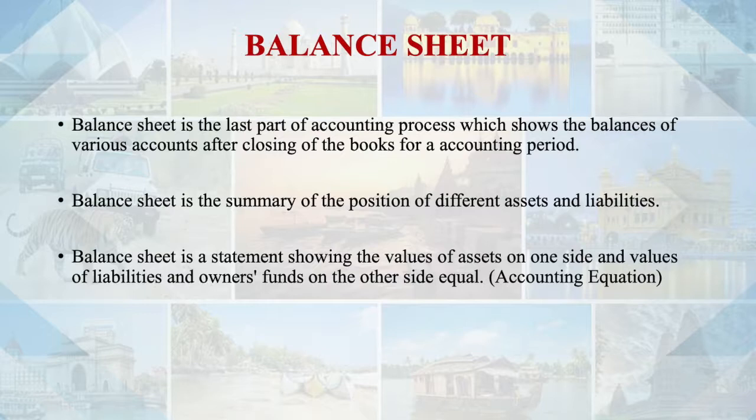I hope you all remember what the accounting equation was. That is, assets equal capital plus liabilities, where capital is the owner's equity. Similarly, the balance sheet on one side will show all the assets, and on the other side it will show the liabilities and the capital owned by the owner, and these should be equal, as per the accounting equation.